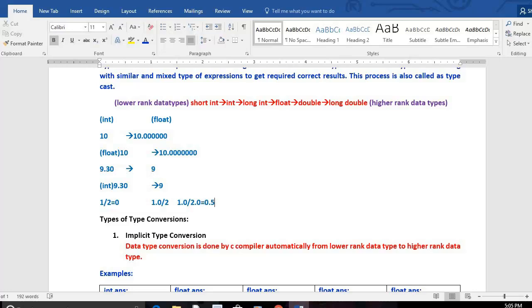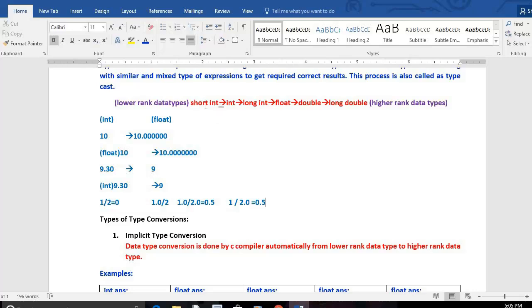Understood, all of you? Very good. Now one more question to you. I write 1 divided by 2.0. Can you tell me what will be the result? Yeah, correct, 0.5. The numerator is integer and the denominator is float. This integer will be converted into float. Float will not be converted into integer. Always the lower rank data type will be converted into the higher rank. Look at this hierarchy.